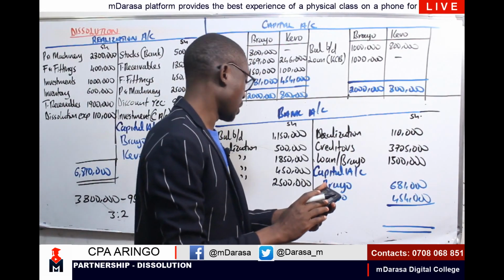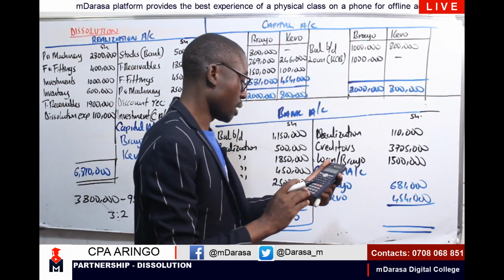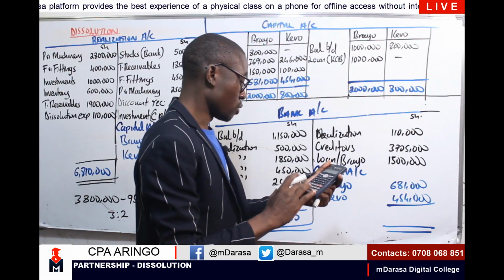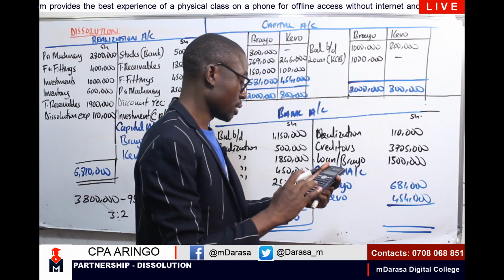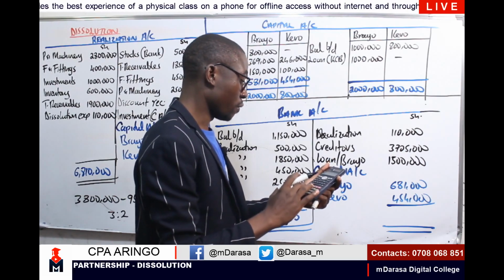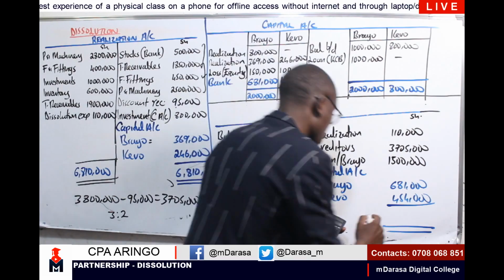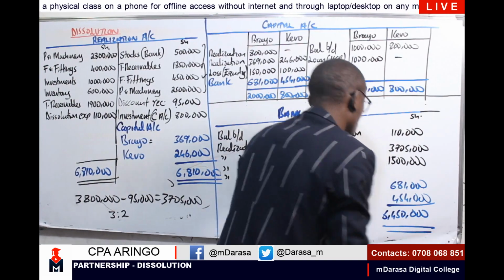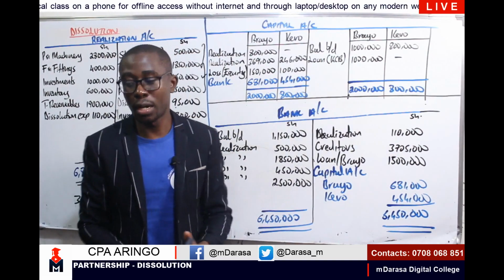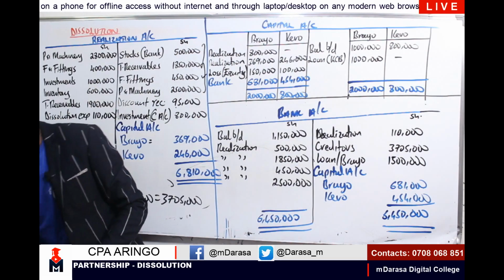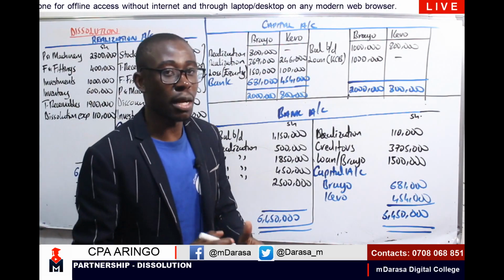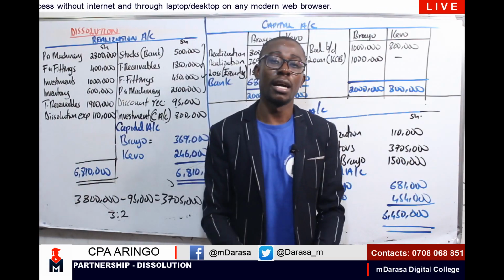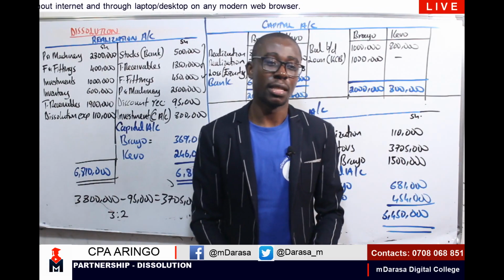On the credit side, I'm having here a figure of 110 plus 3,705 plus 1.5 plus 681 plus 454. I'm getting 6,450,000. So that is to say our bank account is a self-balancing account. In that case, these partners are free to dissolve their partnership business.